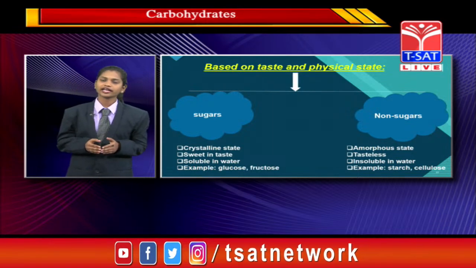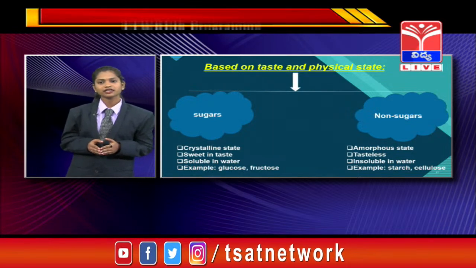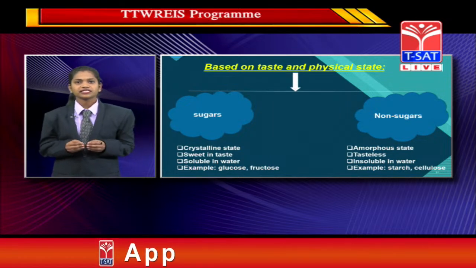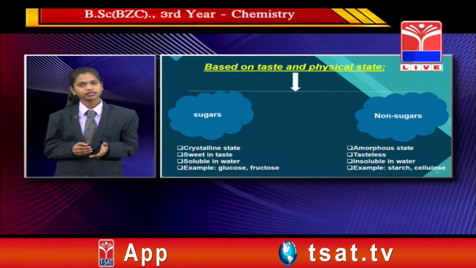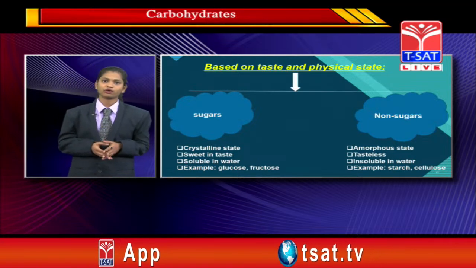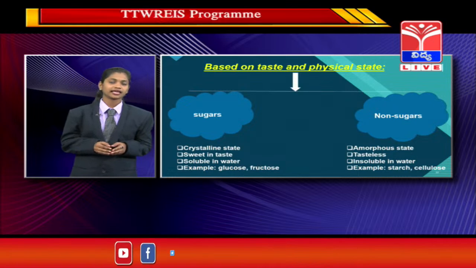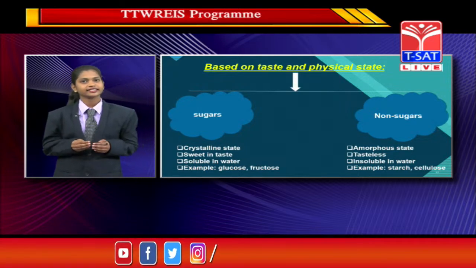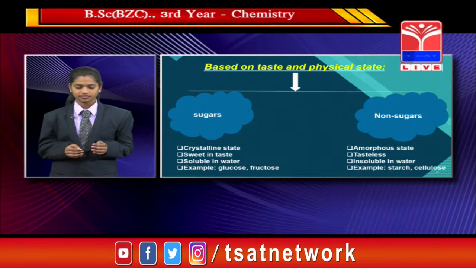Now we'll talk about non-sugars. Non-sugars are in amorphous state and are soluble in alcohol and ether, whereas they are insoluble in water. These are tasteless. Examples of non-sugars are cellulose and starch.